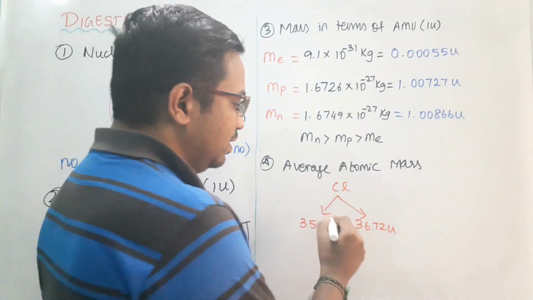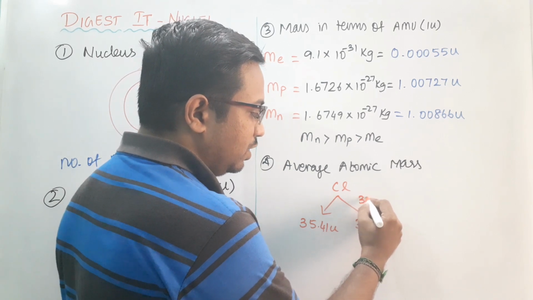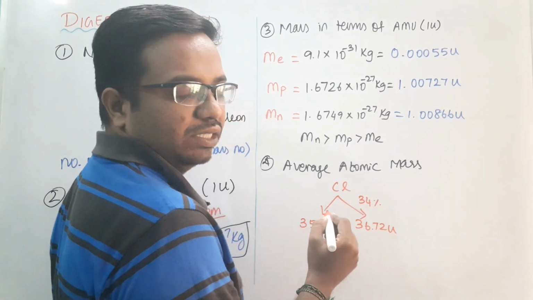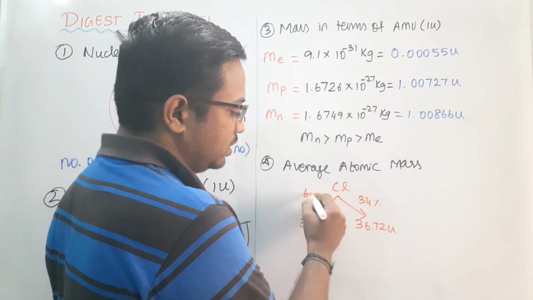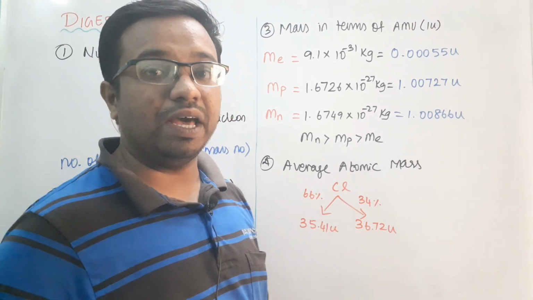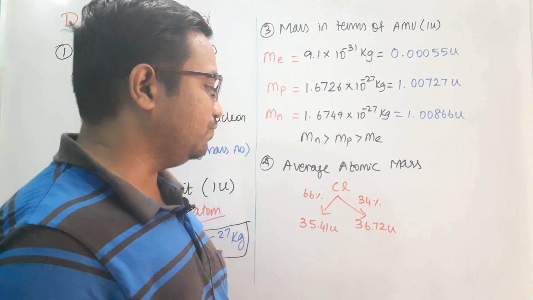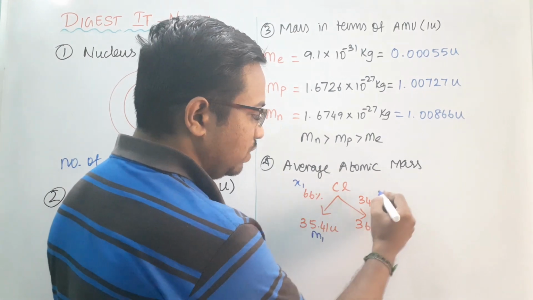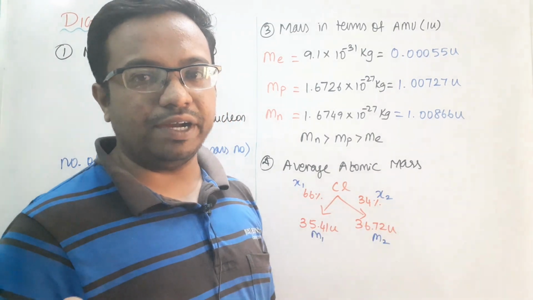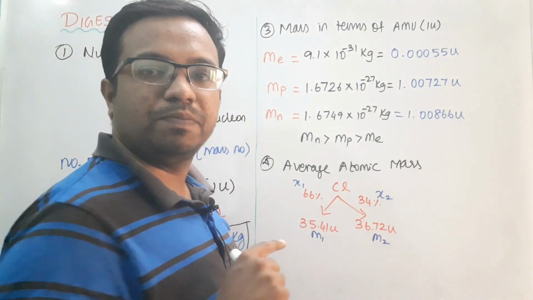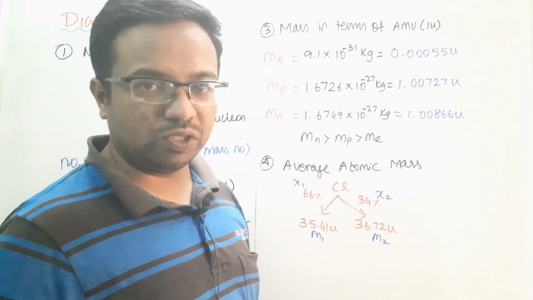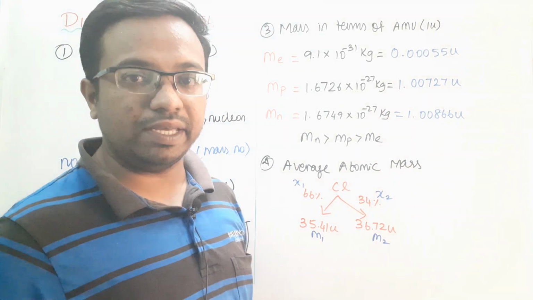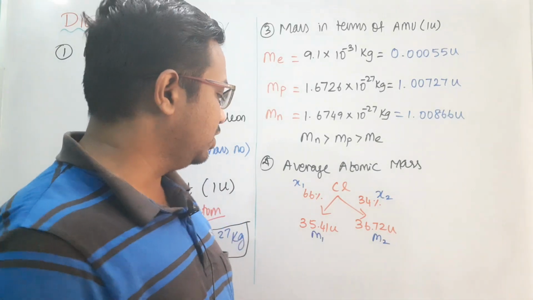Now say this quantity is available at 34 percent. Then this will be available at 100 minus 34, which gives 66 percent. This particular mass will be available on the earth. I am going to call the masses m1 and m2, and the percentages x1 and x2. In our periodic table they will not mention these particular masses, they will take the average mass. This is what we call abundance. Abundance means the plenty of things available on the earth, how much is available, that is what we call abundance.